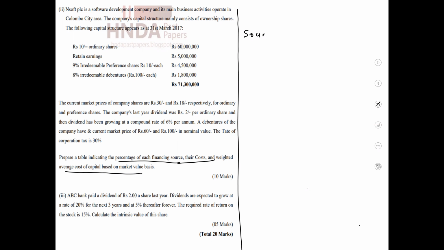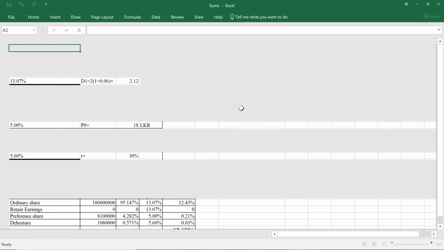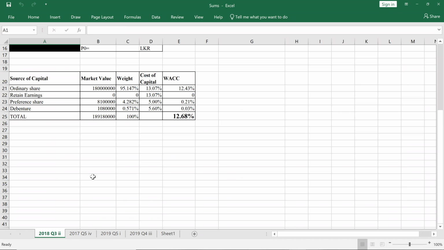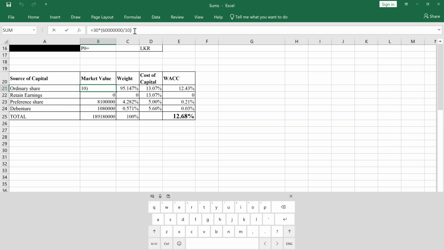I will upload this Excel sheet to the LMS. It is available. Now you can see in the sum, market value of ordinary shares. How did we get this market value of ordinary shares? Here, book value has been given. Go through the equation of this particular cell.